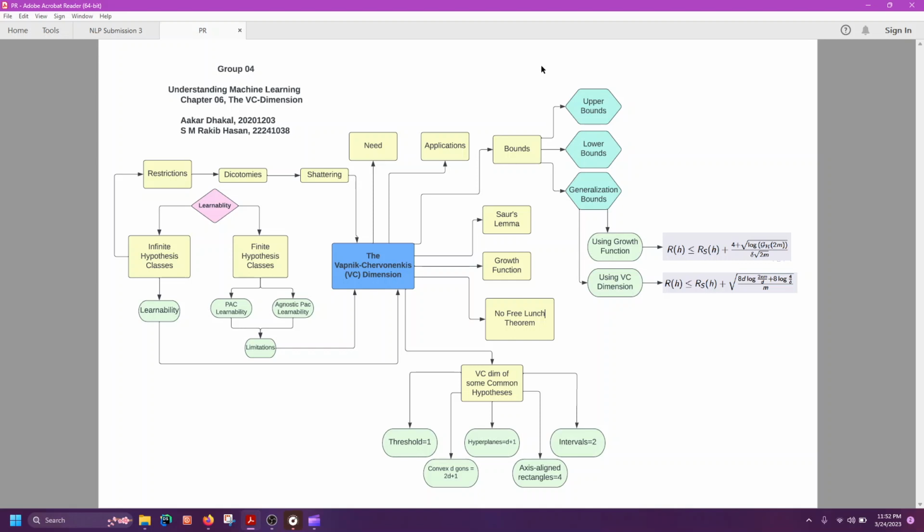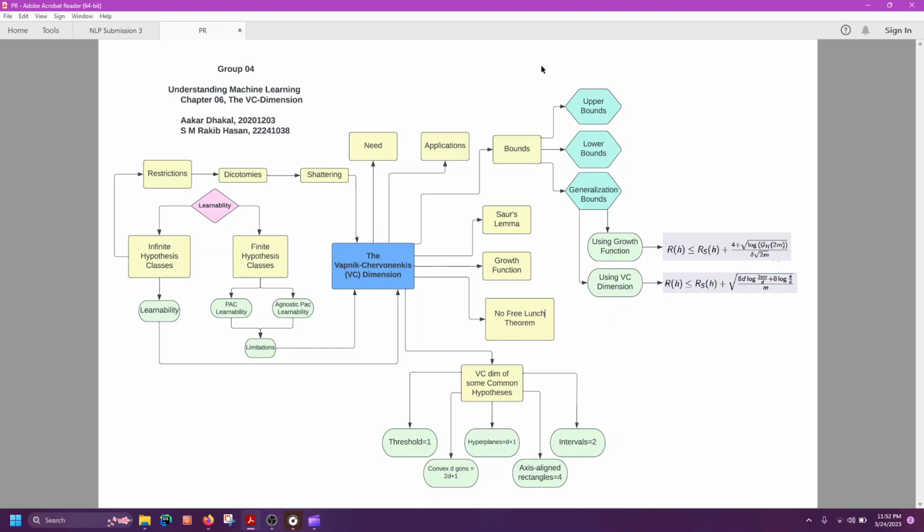Speaking of Sauer's lemma, it is a mathematical result in machine learning that helps us understand the complexity of a hypothesis class, which is a set of possible solutions that a learning algorithm can choose from. Sauer's lemma helps us understand the capacity of a hypothesis class to fit the data, which is important for designing and analyzing learning algorithms. It is also used to prove lower bounds on the VC dimension, which is a measure of the capacity of a hypothesis class to overfit or generalize.